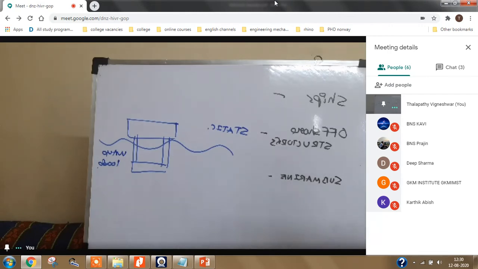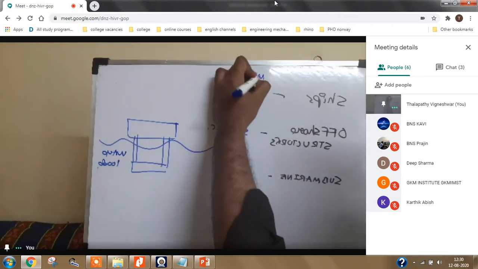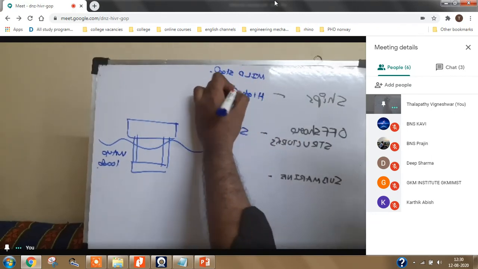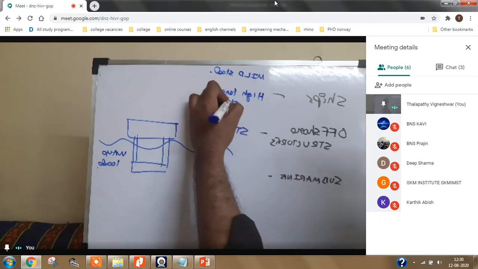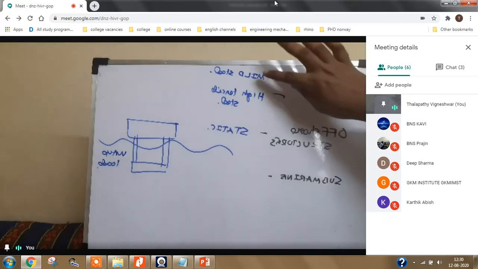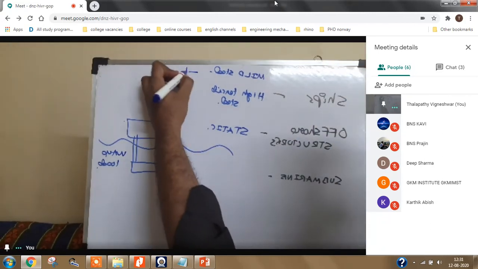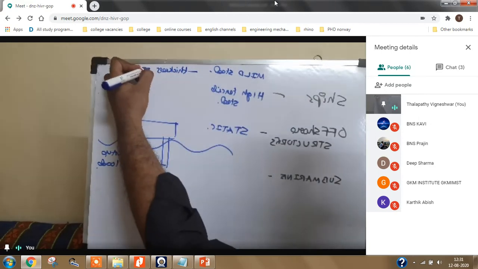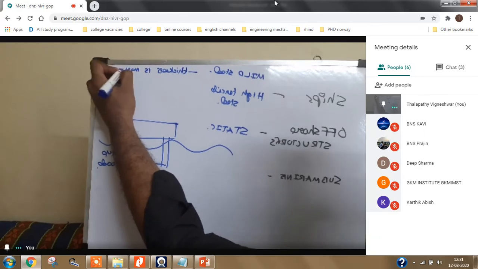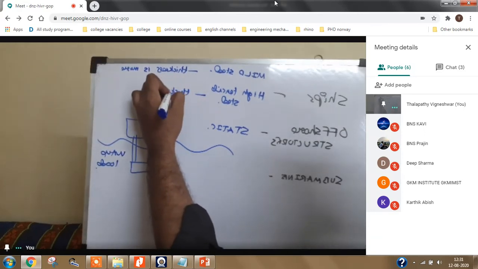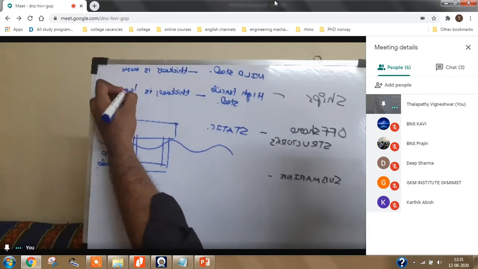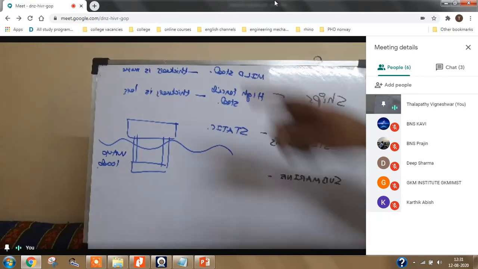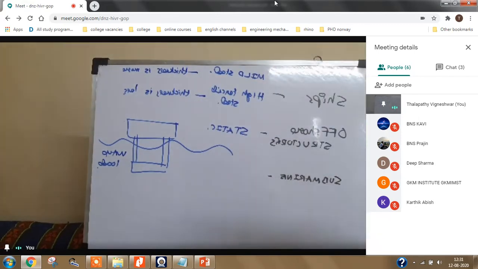If you take ships, you can either go for normal strength mild steel, or you can go for high tensile steel. If you are using mild steel, the thickness will be greater because strength is less. Here thickness is less. Try to understand, if thickness is greater, then the stiffness of the structure is greater.